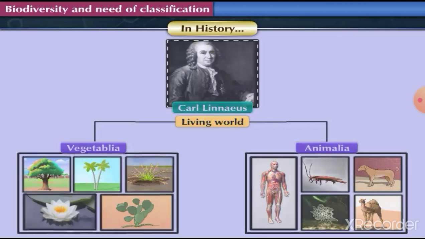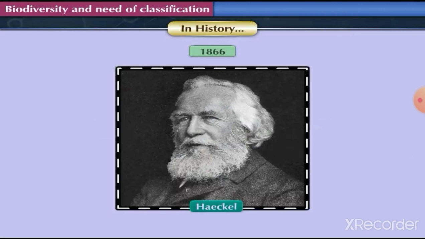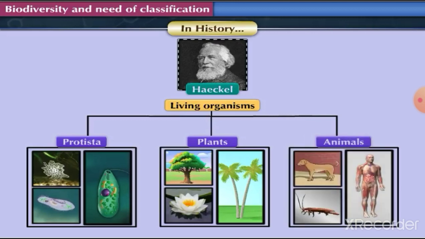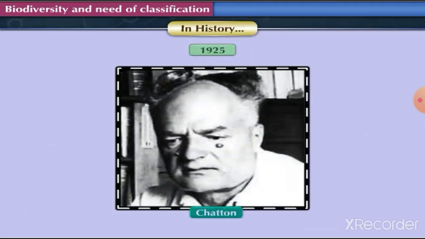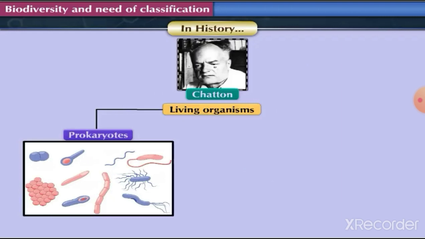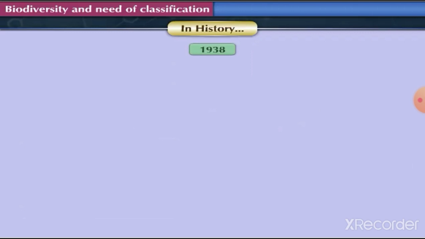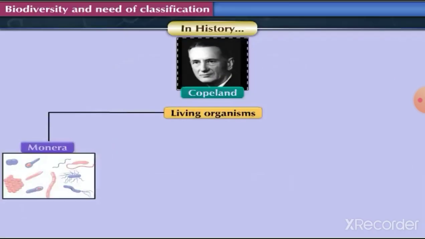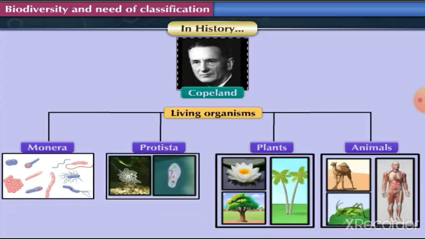In 1866, Haeckel considered three kingdoms for classification of living organisms: Protista, plants, and animals. In 1925, Chatton created two groups of living organisms: prokaryotes and eukaryotes. In 1938, Copeland divided living organisms into four kingdoms: Monera, Protista, plants, and animals.